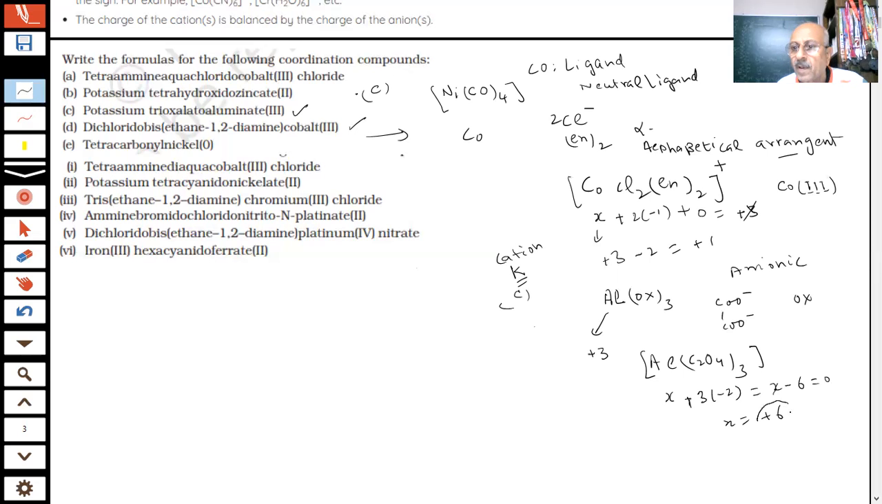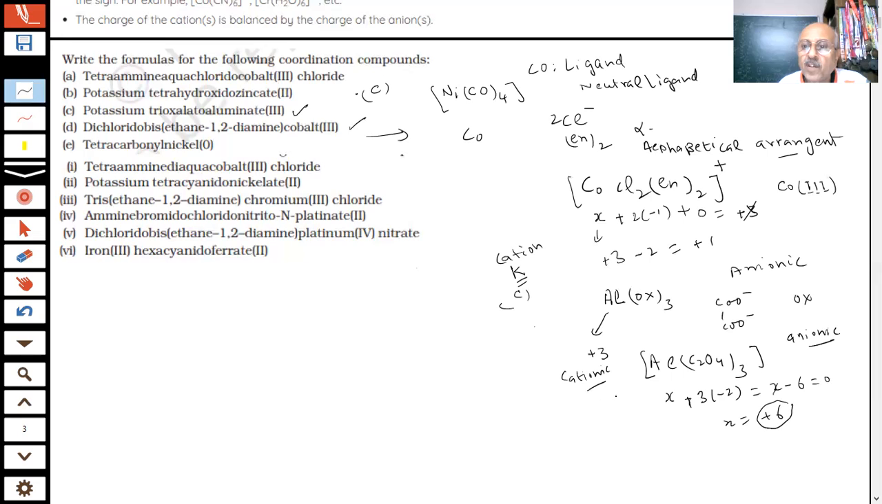So if X is coming to be plus 6, how will I get plus 6? How many potassium should be there? Because basically you are saying this is potassium trioxalato aluminate 3, because this is my anionic part and this is my cationic part.